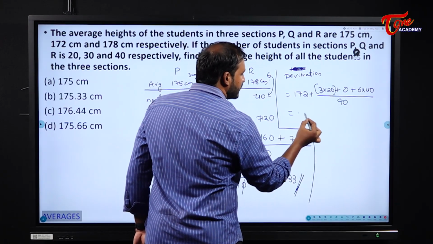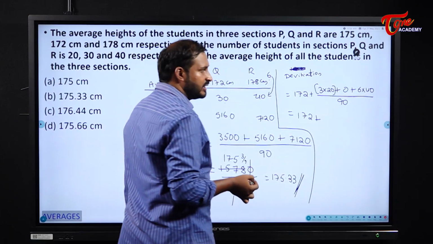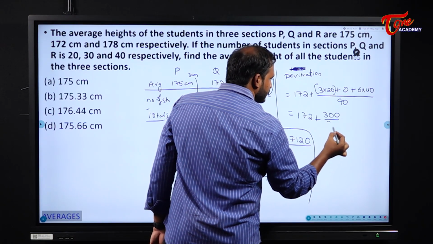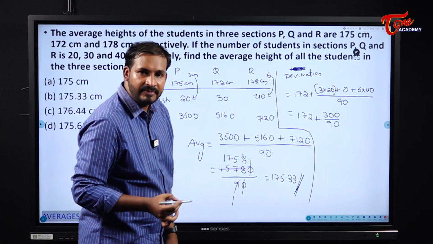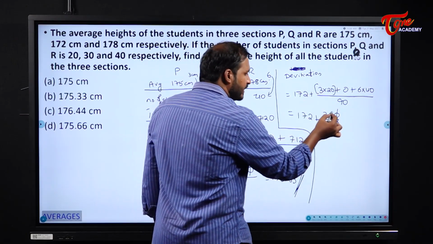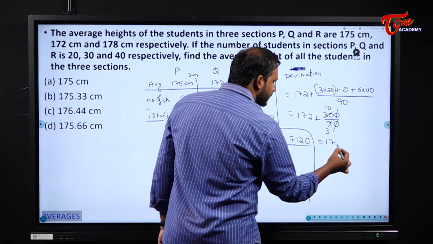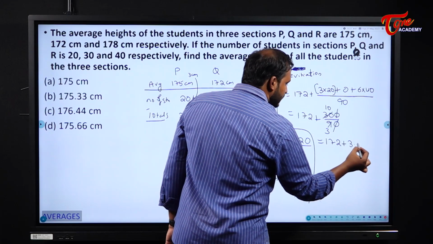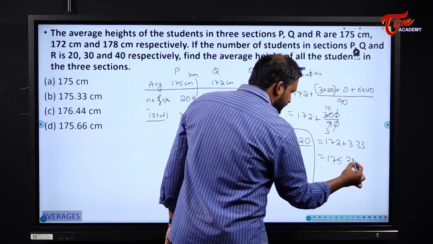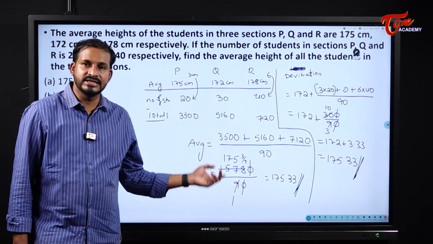So now what happens here? 172 plus 3 20s are 60. 60 plus 240, what it becomes? 300. 300 by 90. 300 by 90, right? So now what happens to this? 0 0 get cancelled. In 3 table 10 times and in 3 table 3 times. So what it becomes? 172 plus 10 by 3 means what? 3.33. So which we will get it as 175.33. 175.33.